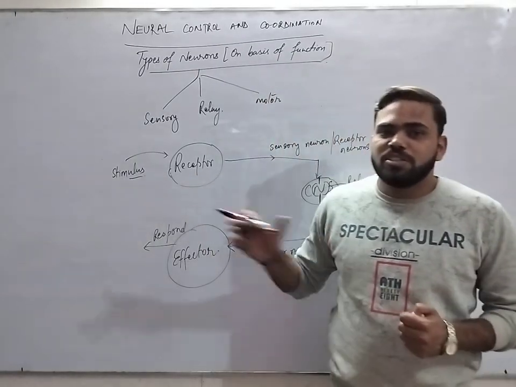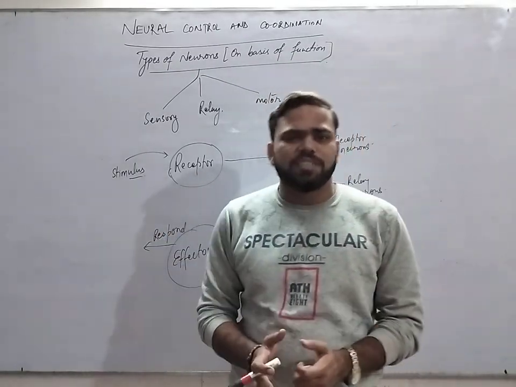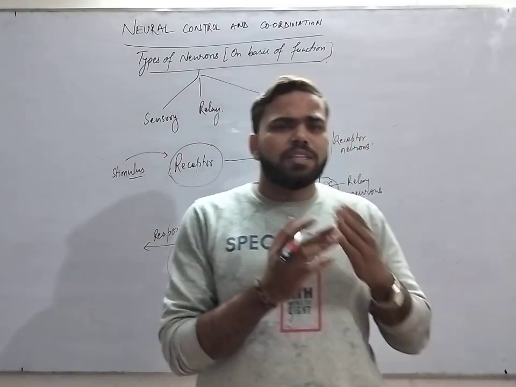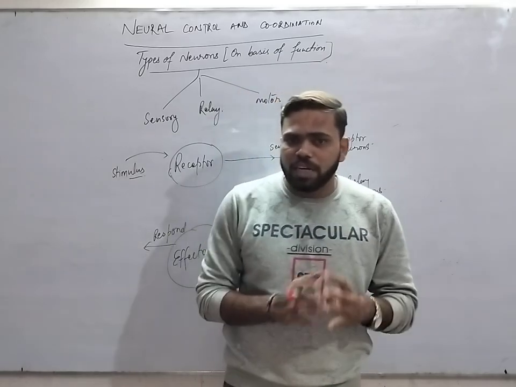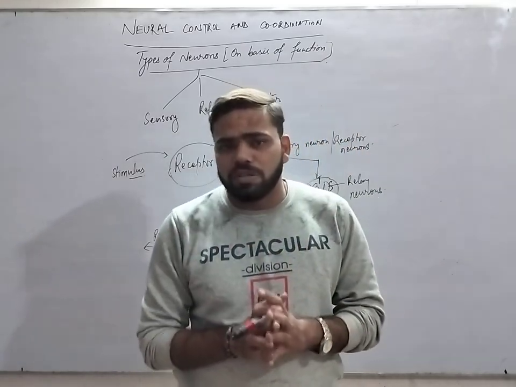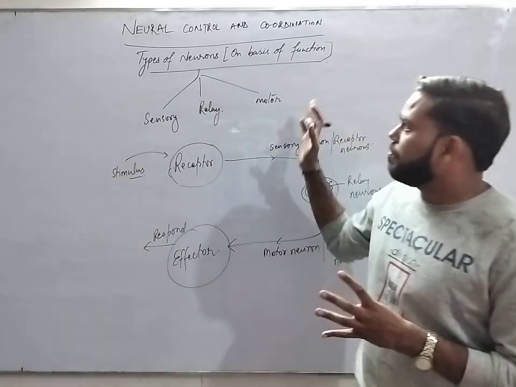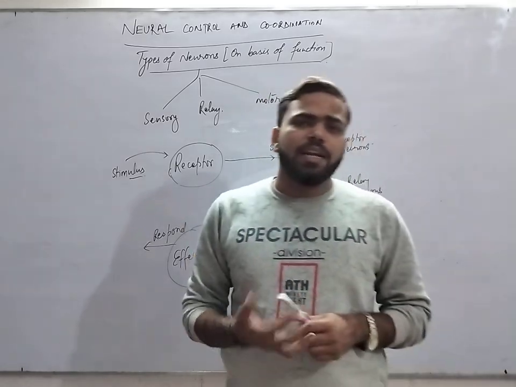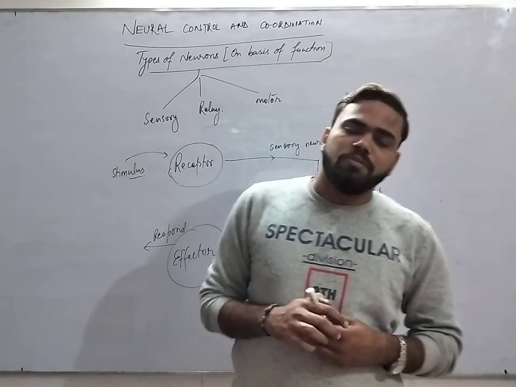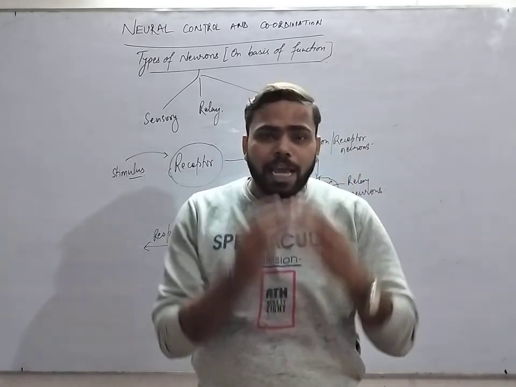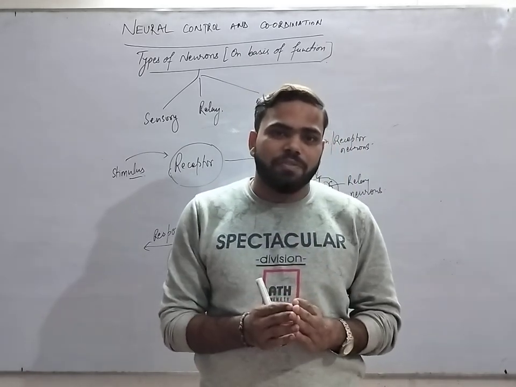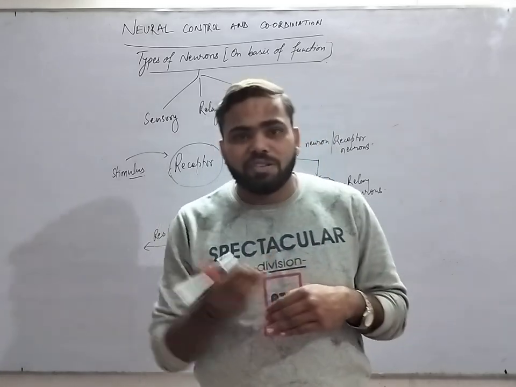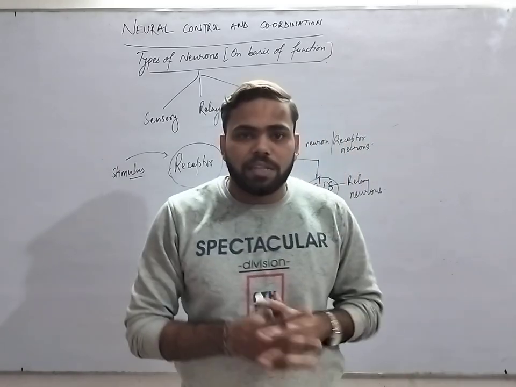After all this study of excitable cells, the non-excitable cells, the ependymal cells, the microglia, the astrocytes, the structure of neurons, and the types of neuron on the basis of function, we have studied in this lecture. In the second lecture, we are going to study the types of neuron on the basis of the number of functions, and on the basis of the presence of myelin sheath and non-myelin sheath.